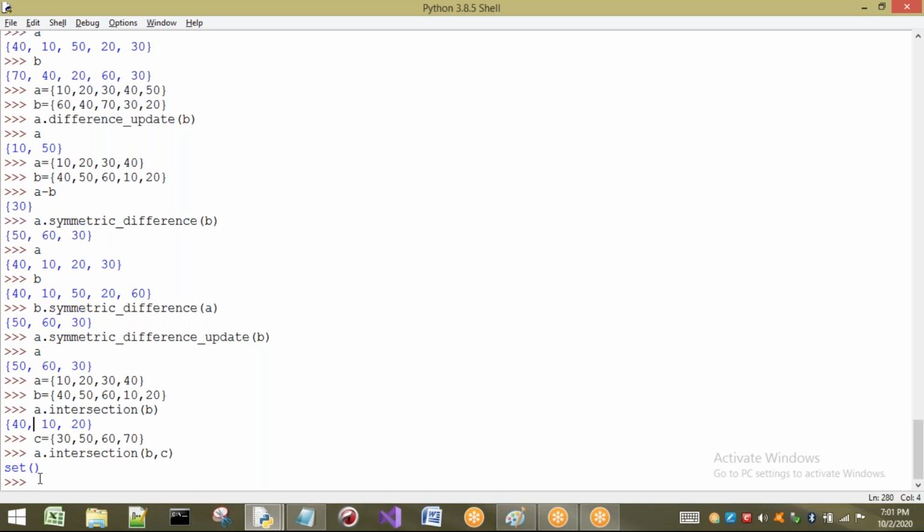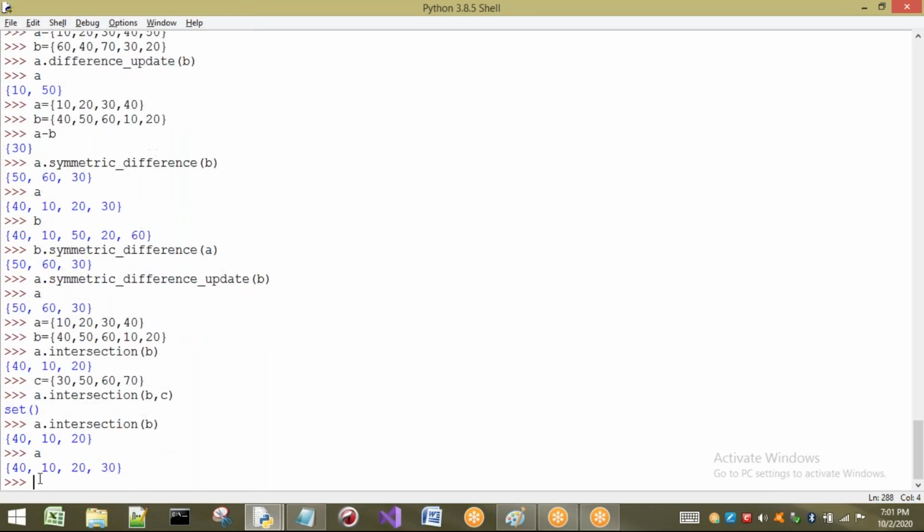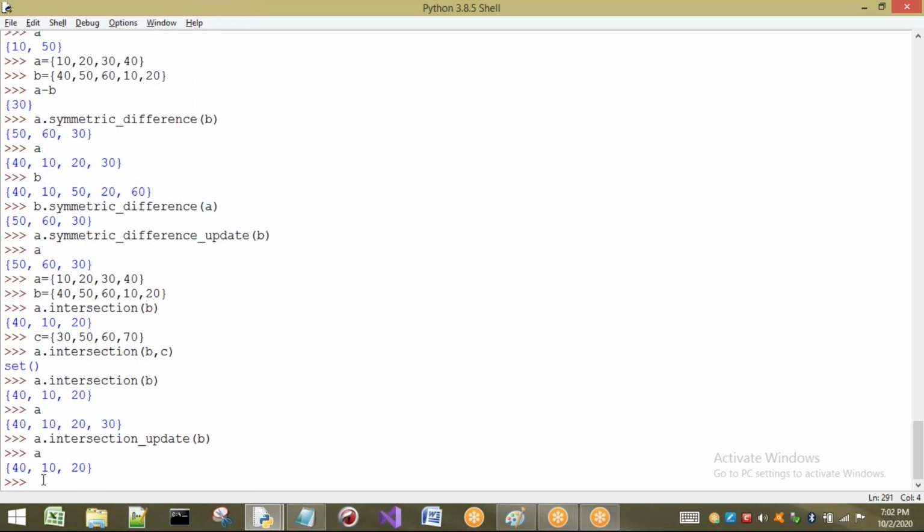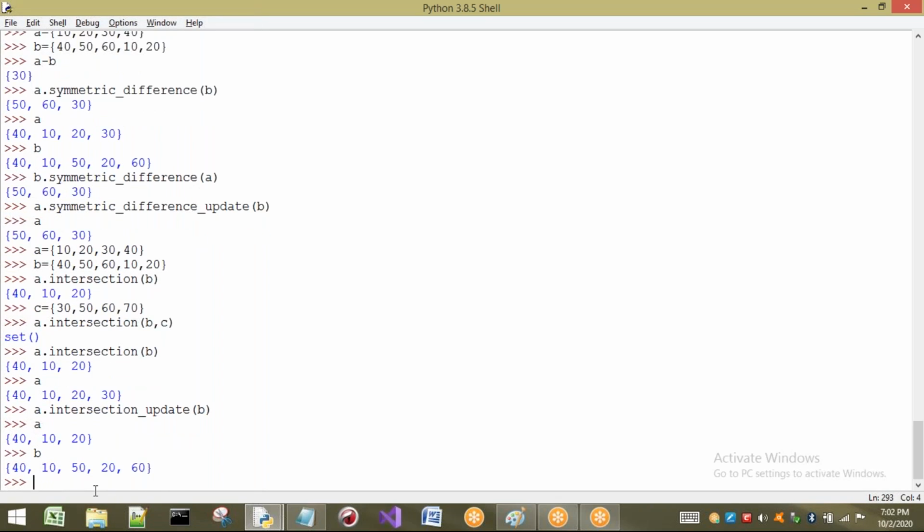Same for this one, we are having intersection update. So here what happens? After performing the intersection operation, A is having its own values. But if I use intersection underscore update, whatever set intersection values we get will be updated in A. Now if we see A, what happens? Updated values will be there. That means the intersection values will be there in A. What about B? B is not going to be modified, the same values will be there. So A will be updated with the set of elements that are generated.